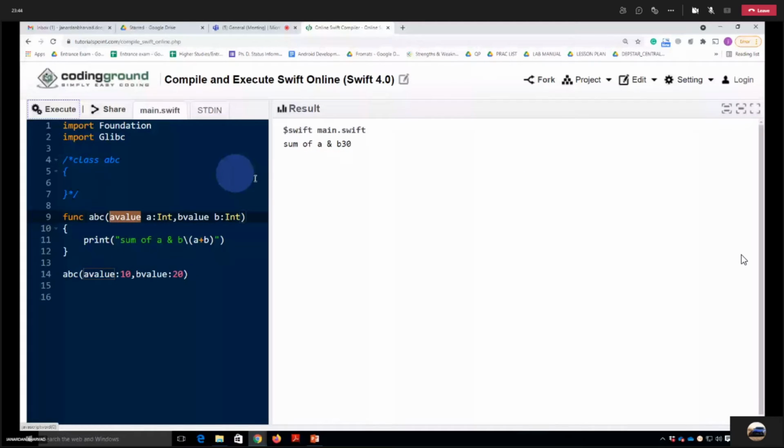And there is one more concept here in Swift. If you want to ignore something, then in that case you can provide an underscore, underscore.